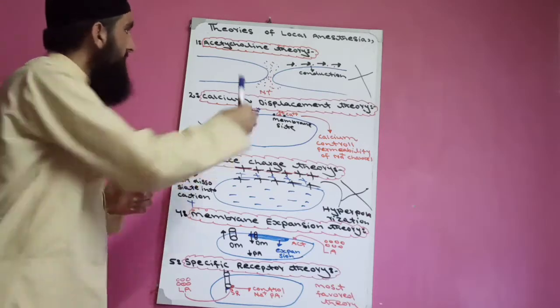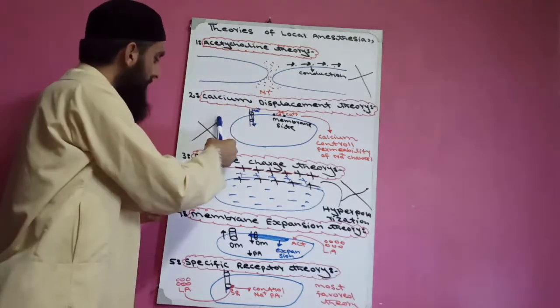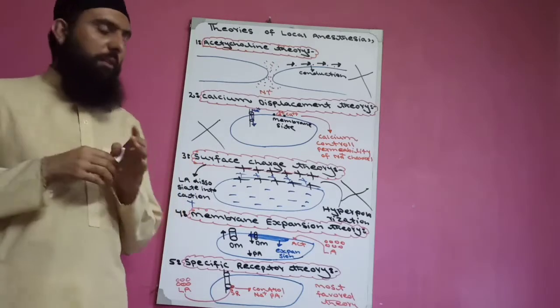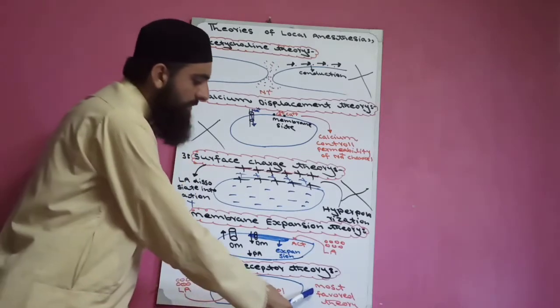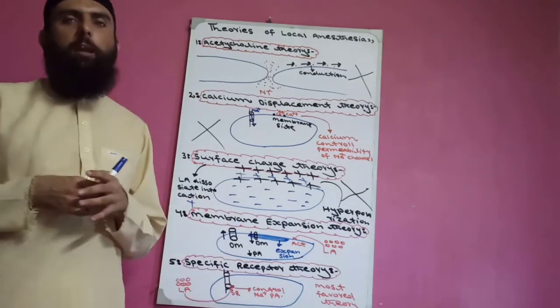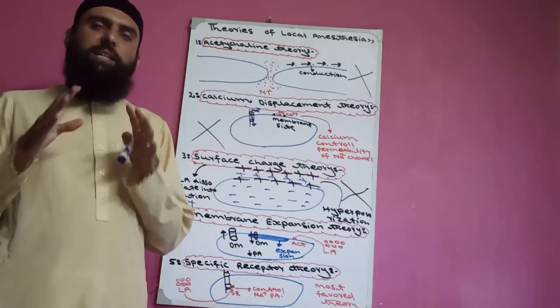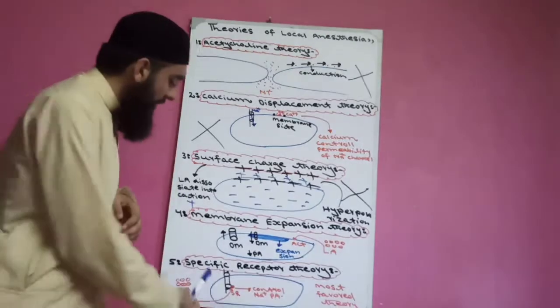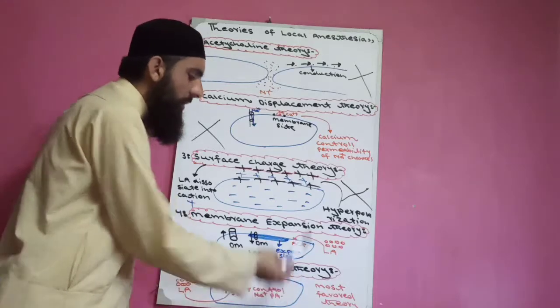Now, the first 3 theories are totally wrong. But of the last 2 theories, the most favored theory is the specific receptor theory. The latest mechanism of action of local anesthesia is according to the specific receptor theory.